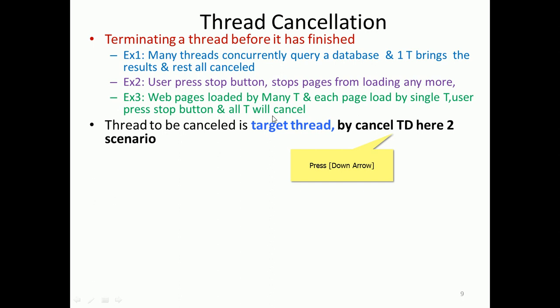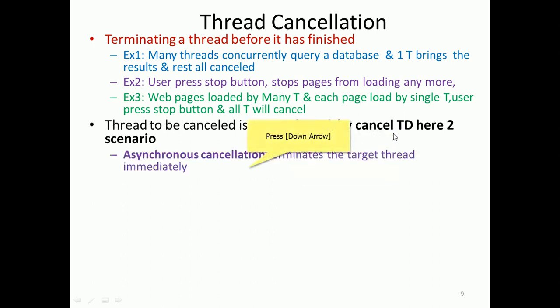The cancelable thread is called the target thread. By cancelling a target thread, two scenarios are exercised. The first is asynchronous cancellation. We have understood what asynchronous communication is.